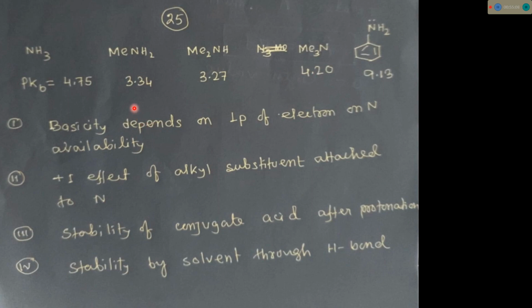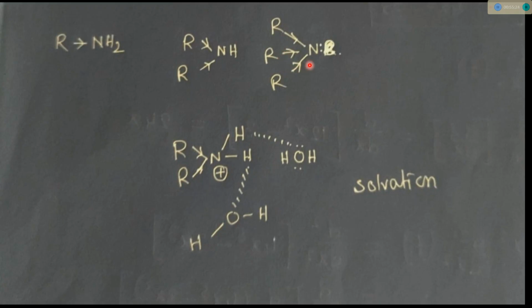No solvent means no water, no polar protic solvent, no chance of hydrogen bond formation. Then we have to consider only the electron availability, the electron density on the nitrogen atom. In that case, electron density on the nitrogen atom will be more for the tertiary amine, and it will be more basic. If we consider gas phase, or there is no polar protic solvent, there is no chance of hydrogen bond formation, then the most basic is tertiary, then secondary, then primary.